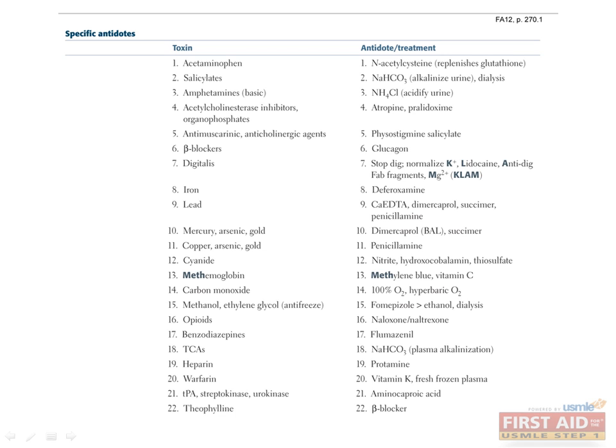There's not much to discuss regarding this section on specific antidotes. Mechanisms of action are rarely asked, but memorizing the list shown here is important since these appear on the Step 1 every now and then. I'll highlight the ones I think are most common or might have some unique aspect to them.